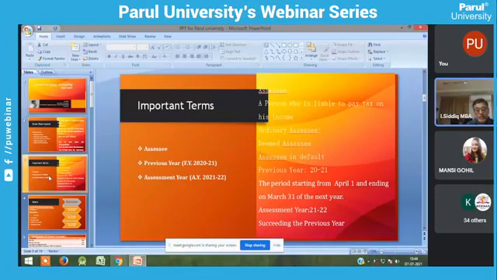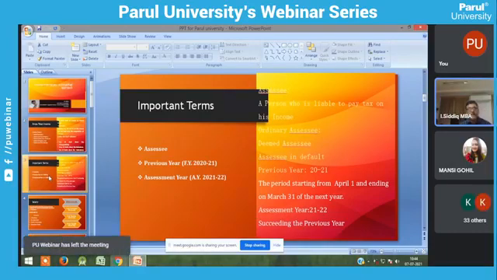For example, the guardian of a minor. The minor has income but is not eligible to pay tax, so his guardian pays the tax. Next, the guardian of a lunatic is also called a deemed assessee.